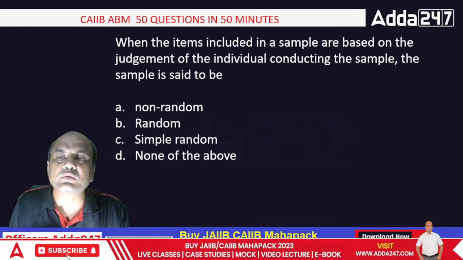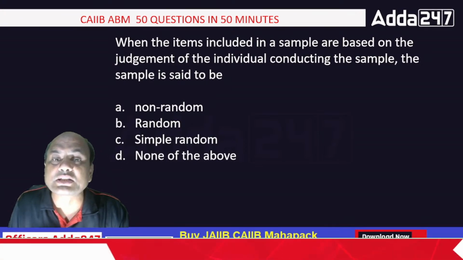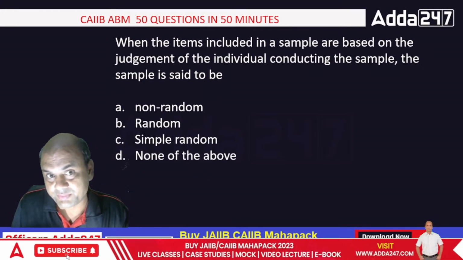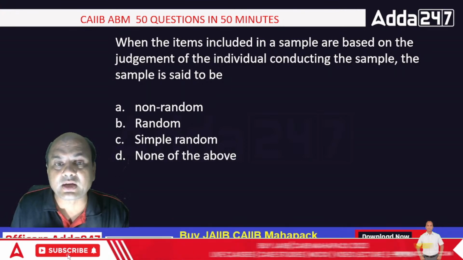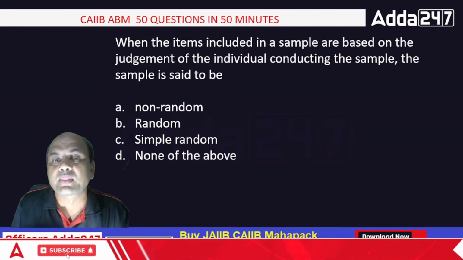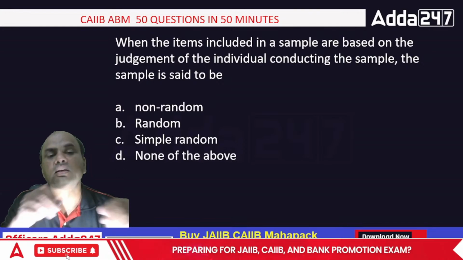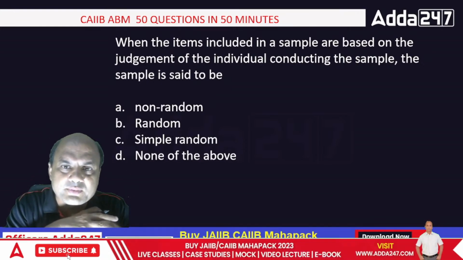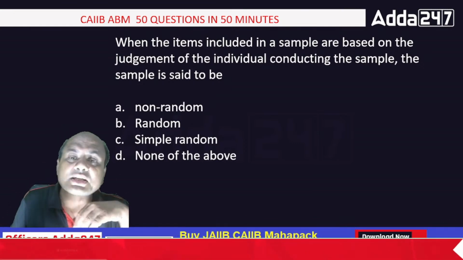When items included in the sample are based on the judgment of the individual conducting the sample, then the sampling is called judgment. Options: non-random, random, simple random, none of the above. So what is it called? Now this is quite easy. You must be able to answer this.